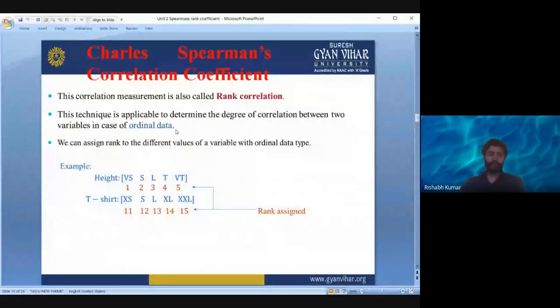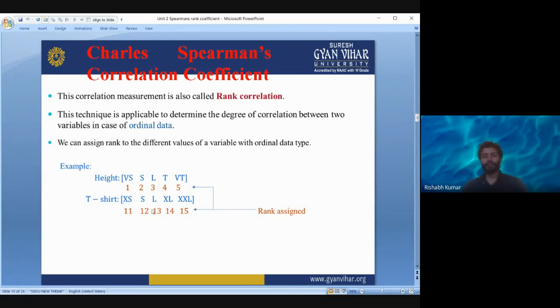So when we have ordinal data, we will use the Spearman rank correlation coefficient. In ordinal data we have either rank or some other scale like good, better, best. That is giving the rank, not the absolute measurement. If we are not given the data in rank form, we can convert the data into rank form to find the Spearman correlation coefficient. We can assign rank to different values of a variable with ordinal data types.